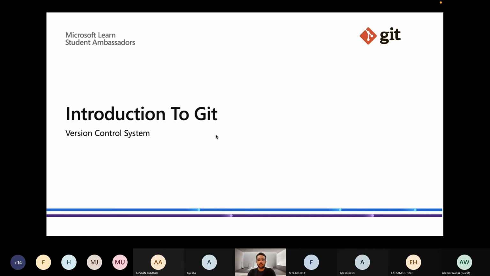Git version control system. In this session, we will talk about what is Git, why we use Git, why we should learn Git, and what the various commands are. I will try to cover all the basic commands and will not go into depth, because first of all, it will be confusing, and second, going in depth at the first is not a good approach. So I will try to cover all the basic commands of Git in this session.